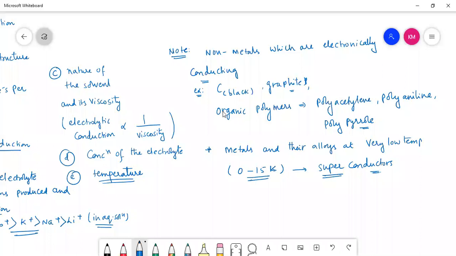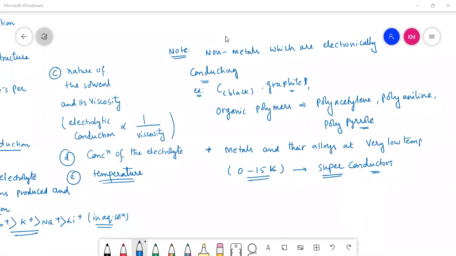Is it clear? Then what about electrolytic conductors, sir? If they are at very low temperature, will they decrease their conductivity? Yeah, obviously, conductivity will be very less in that case. Only temperature gives the dissociation, right? So if temperature is very low, they cannot be dissociated. But there is a difference.